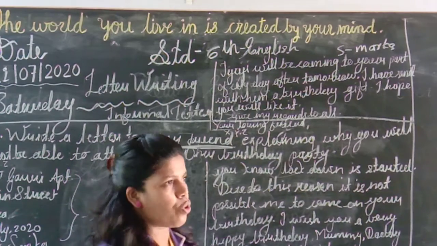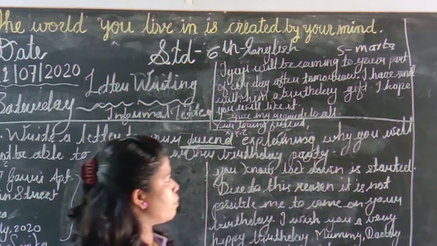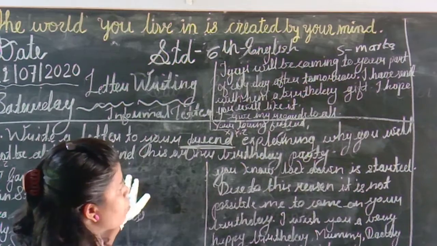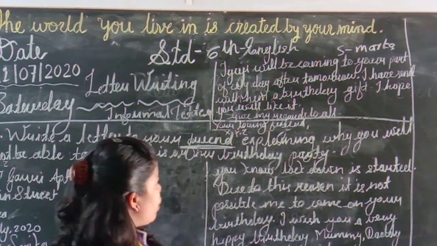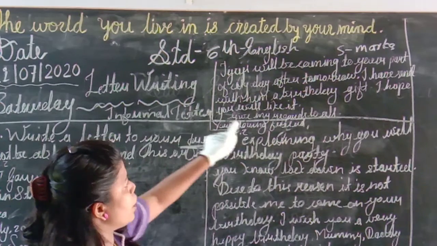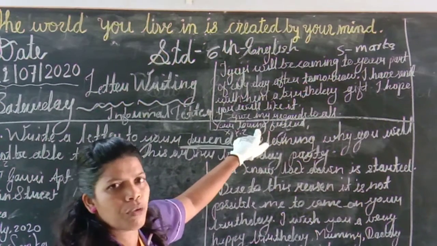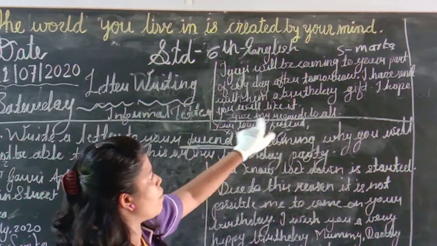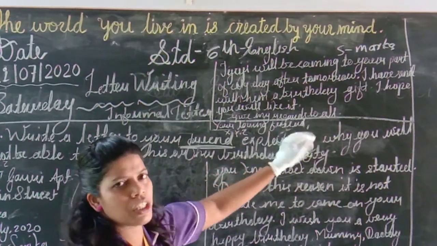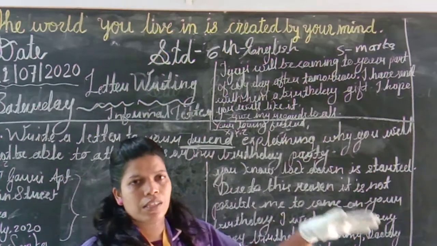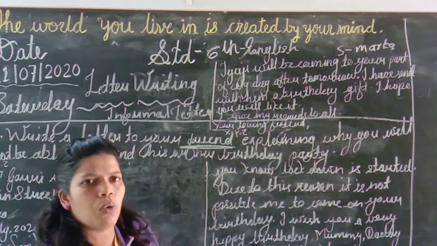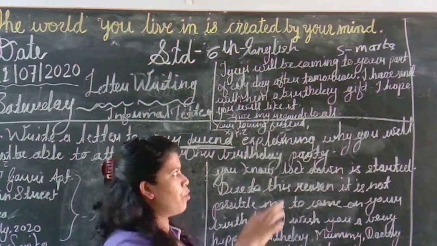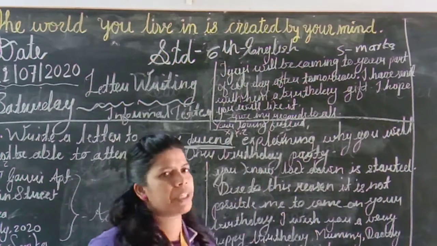Give my regards to all. And then after that what? You have to write your loving friend. Remember, whenever you want to write an informal letter, your loving will come. If you want to write to your father, your loving son, your loving daughter, your loving cousin, like this it will come. Whomever you are writing the letter to, you have to write your loving, and your sign should be there.